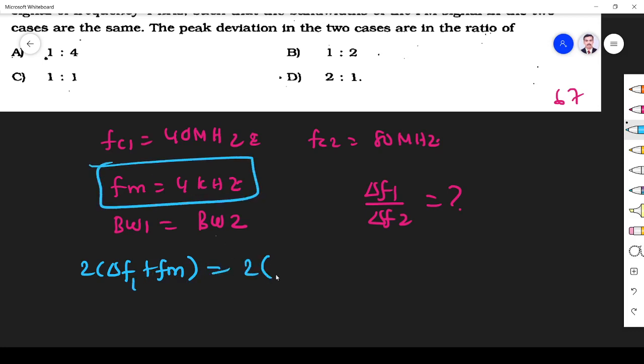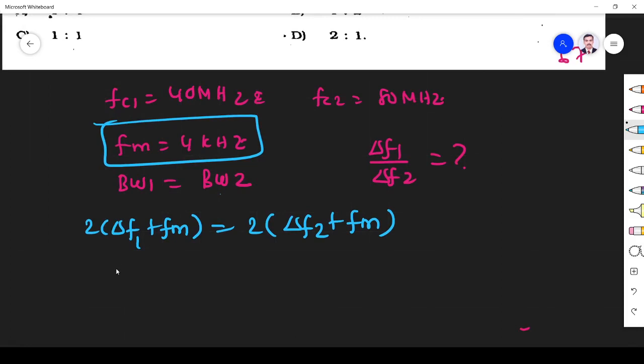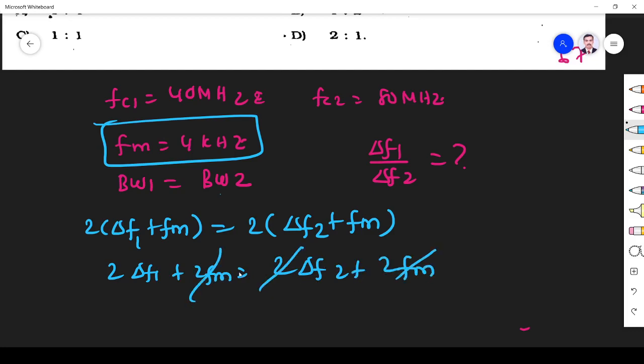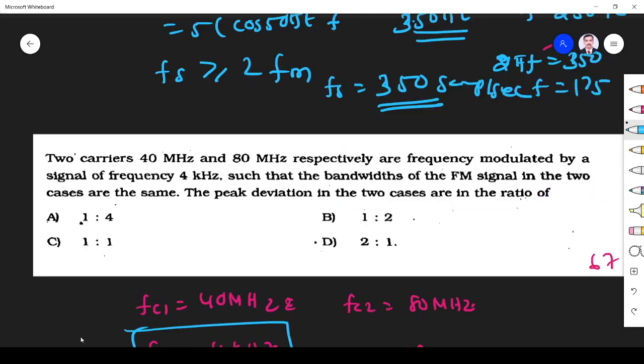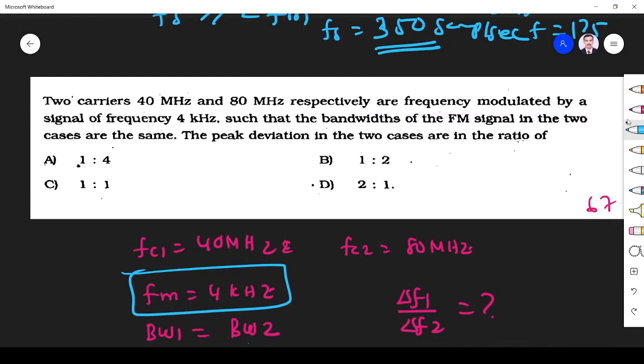So when you simplify, 2 del f1 plus 2 fm equals 2 del f2 plus 2 fm, cancel, cancel. So del f1 divided by del f2 is equal to 1 is to 1. So option C is the correct answer, 1 is to 1 ratio.